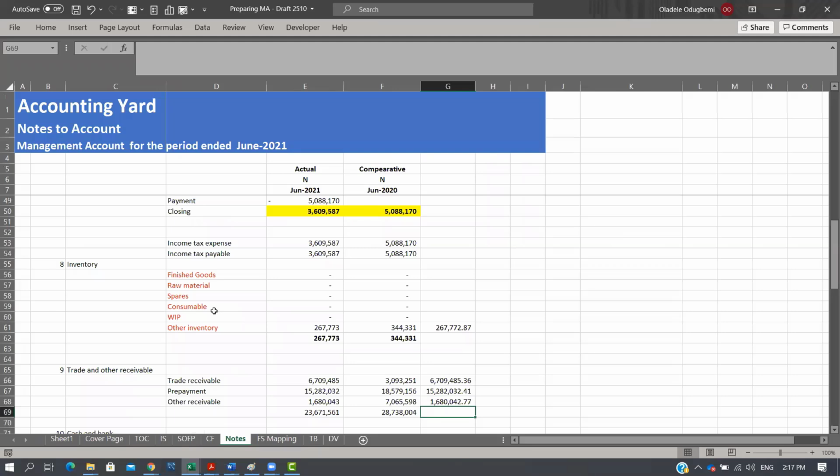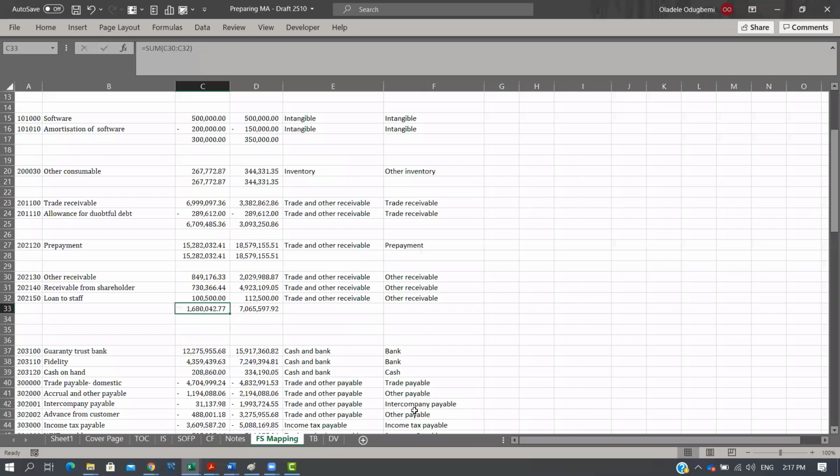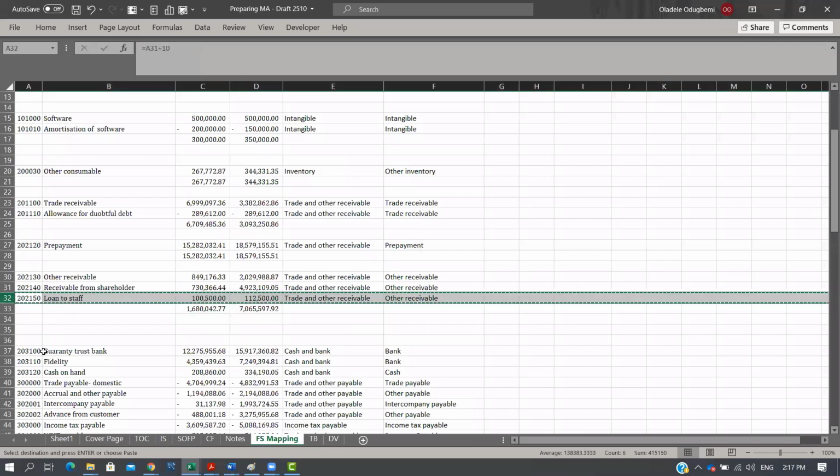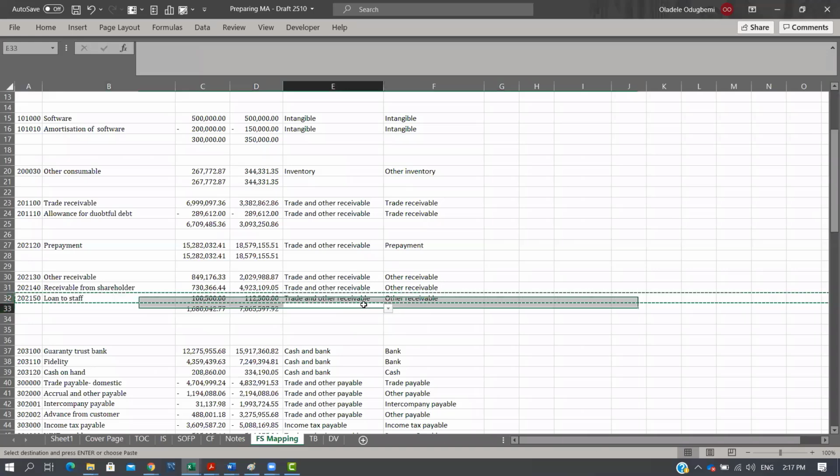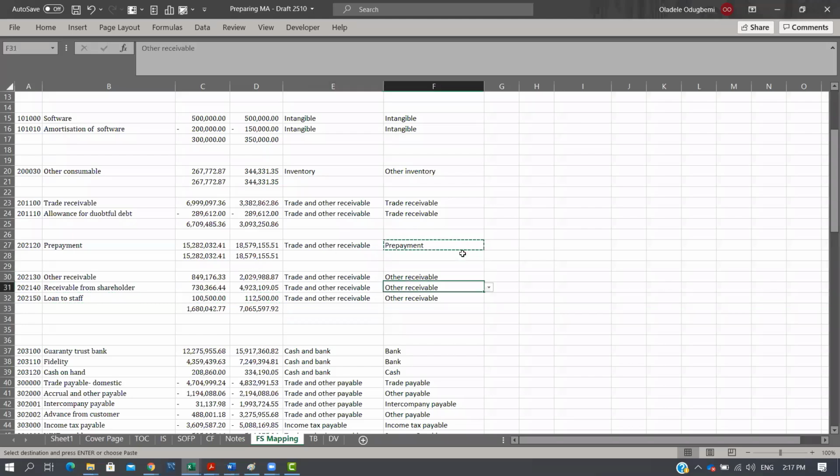Now, this is a simple approach, right? If you don't want to bother yourself with SUMIF, you can easily do this. And trust me, this works fine. It will do exactly what you're doing with SUMIF. The only difference is that the good thing about SUMIF is that if you want to change the mapping, with this other approach, you need to practically copy the line and move it to the category it falls in. But with SUMIF, you can easily just copy this and paste here, right?